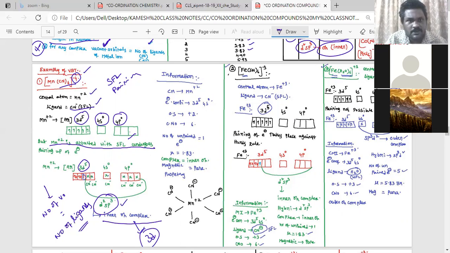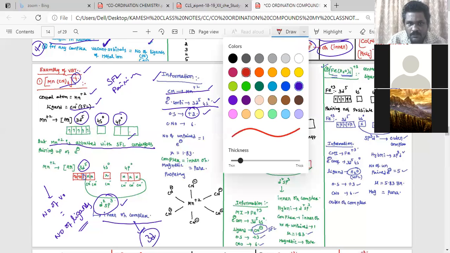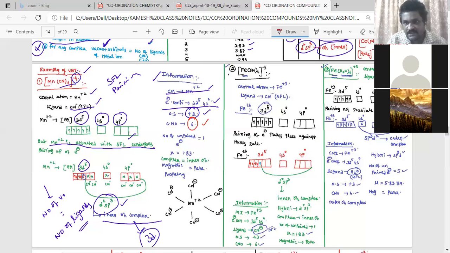So now, how to write the information. Central metal atom is Mn+2. Electronic configuration 3d5 4s0. Oxidation state is +2. Coordination number is 6. See how many unpaired electrons there are? One unpaired electron, whose magnetic moment is mu equal to 1.73. And what kind of nature? I told you already, if there is at least one unpaired electron, it is paramagnetic.